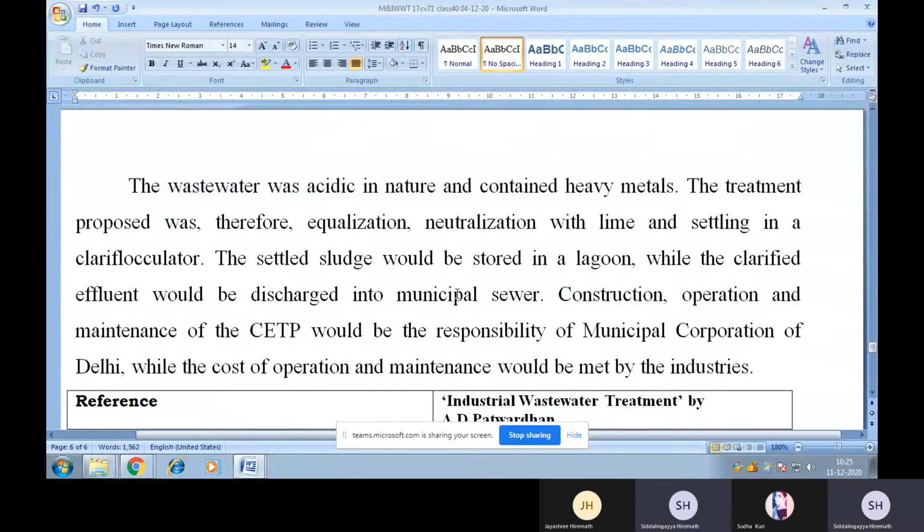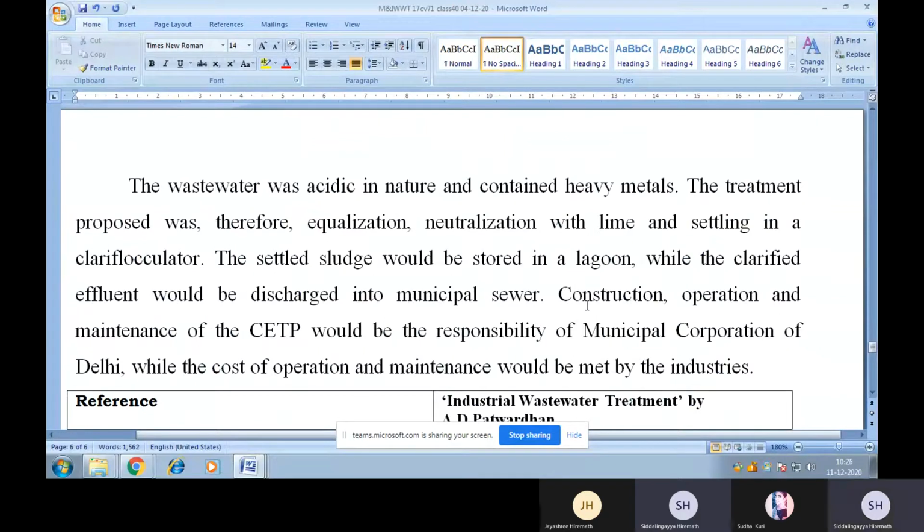The wastewater was acidic in nature and contained heavy metals. The treatment proposed was therefore equalization, neutralization with lime and settling in a clarifloculator. The settled sludge would be stored in a lagoon while the clarified effluent would be discharged into municipal sewer. Construction, operation and maintenance of the CETP would be the responsibility of Municipal Corporation of Delhi, while the cost of operation and maintenance would be met by the industries.